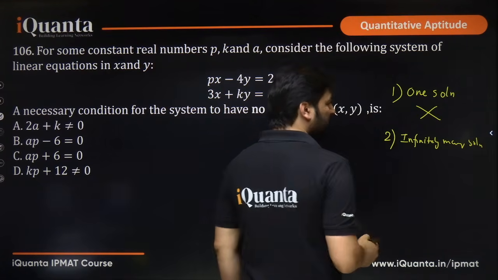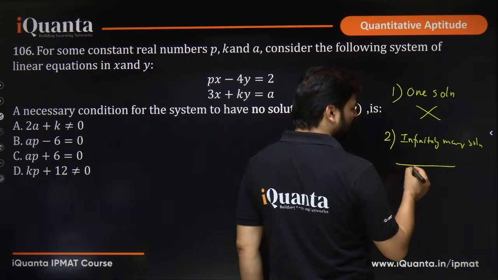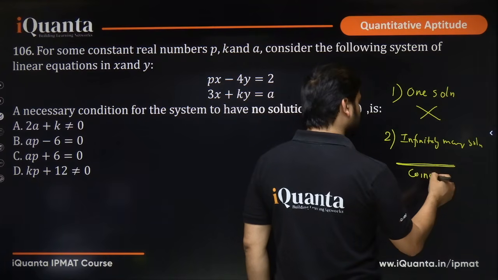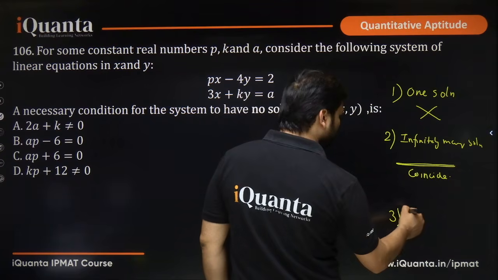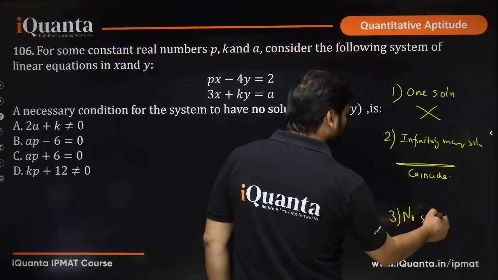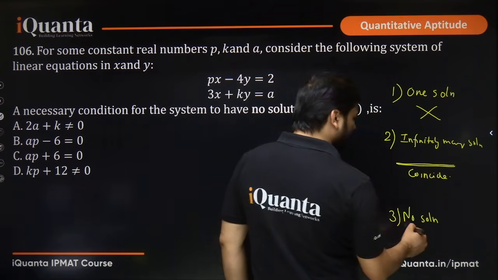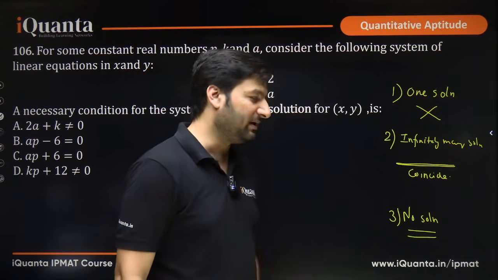What does that mean? How can two straight lines have infinitely many solutions? When the two lines coincide, that means one is just above the other, okay. And the third case is called no solution. When can two straight lines have no solution? When they are parallel to each other, or they will never intersect. They can never intersect if they are parallel, right?